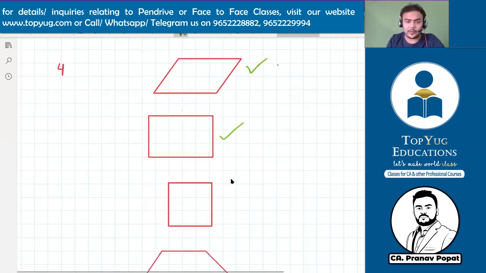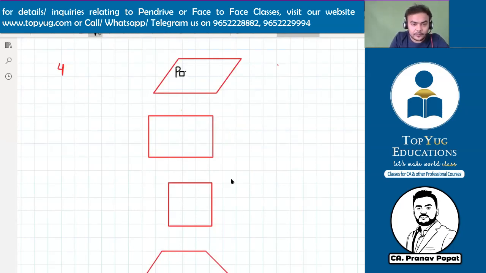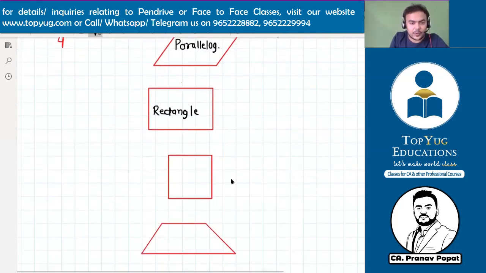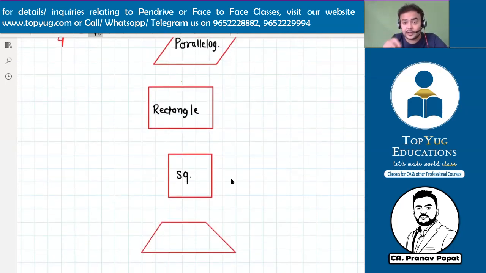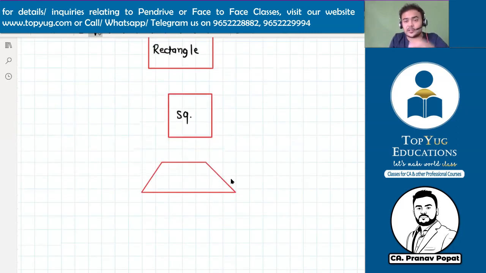Now we'll write the name of each one like this. This is called a parallelogram. The name is parallelogram. We'll read about the parallelogram in detail in the next section. This is a rectangle. Then the third one is a square. We'll read about the square in the next section. And the fourth one is called a trapezium.